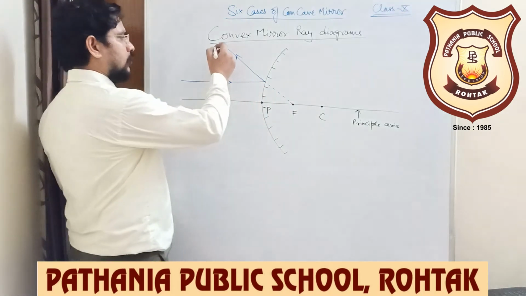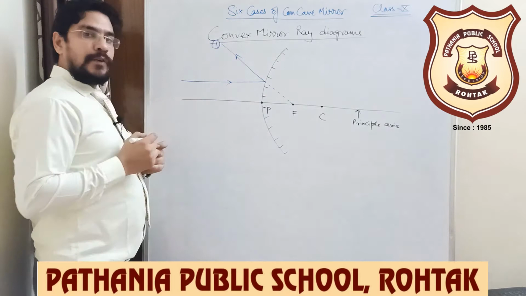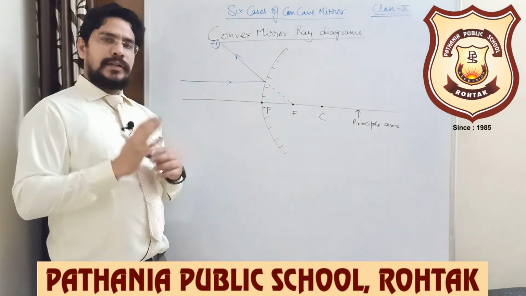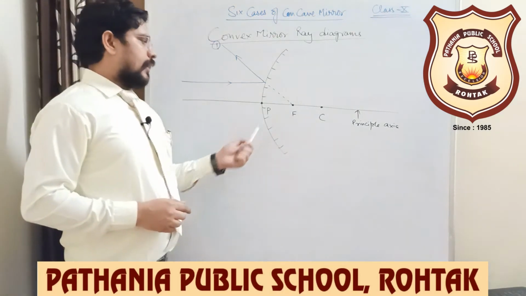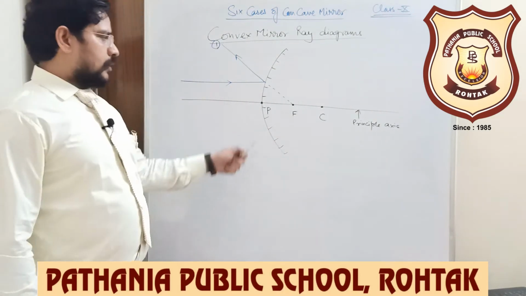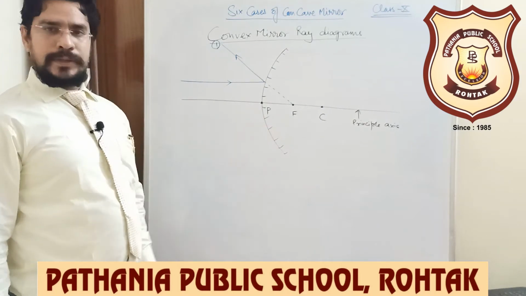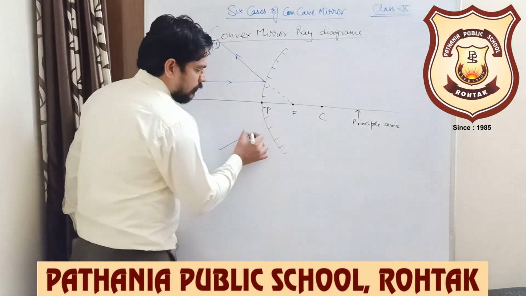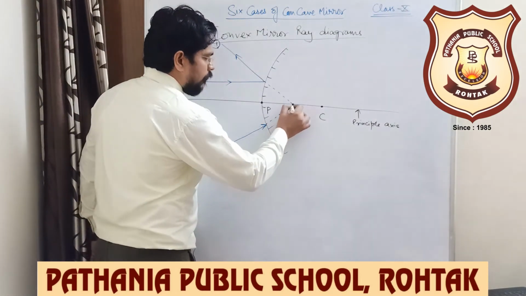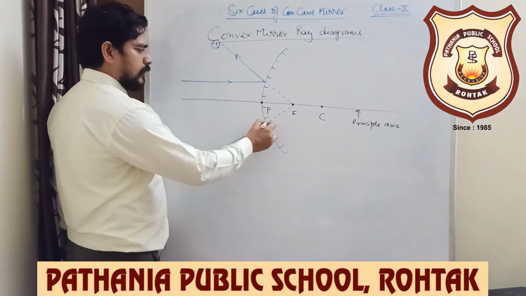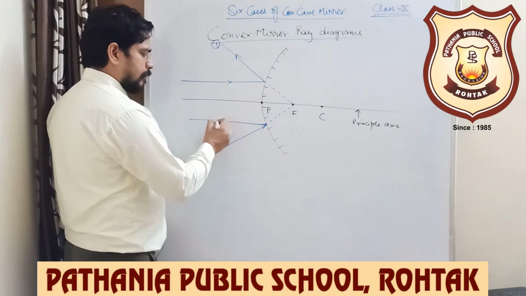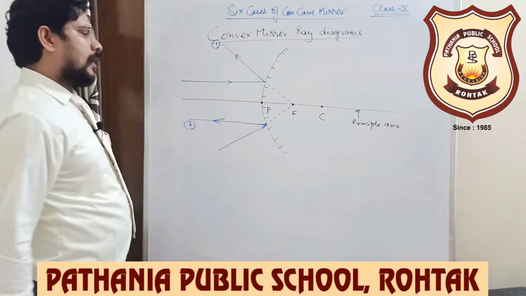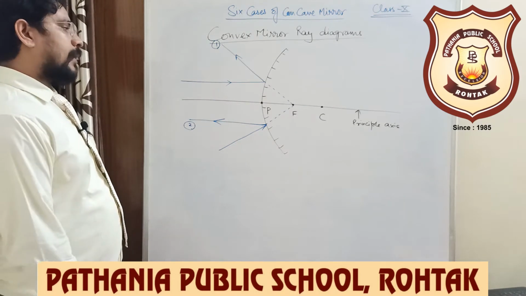Now what is your rule number 2? In a concave mirror, if any ray of light is coming through the focus, it becomes parallel after reflection. But in a convex mirror, a ray of light cannot reach the focus because it is out of bounds for light. Light cannot cross through the mirror. So how do we apply the second rule here? It is very simple. Any ray of light which is directed towards the focus reflects back, becoming parallel to the principal axis. That is your second rule. And what was the third rule which we applied in the concave mirror?